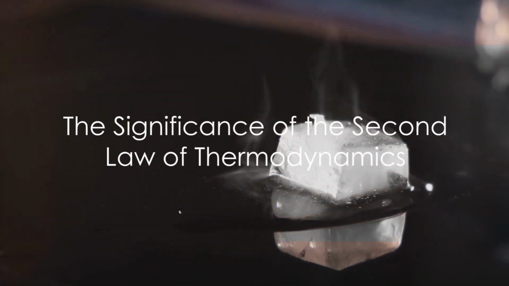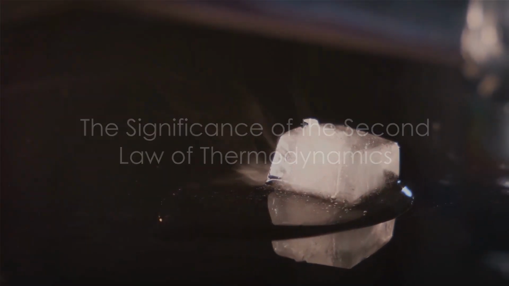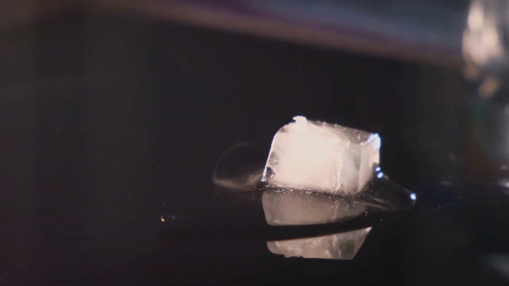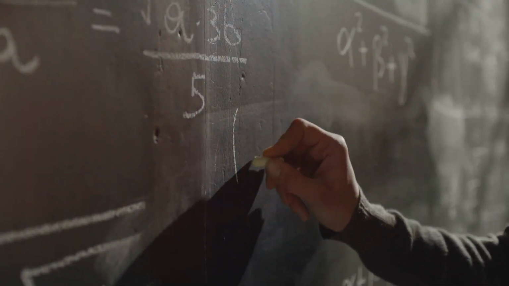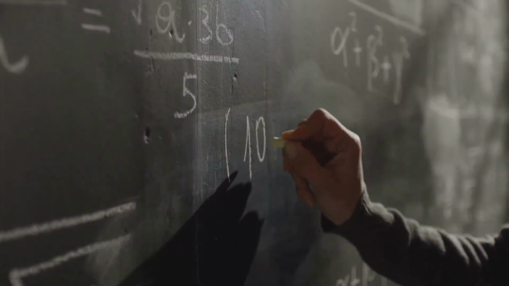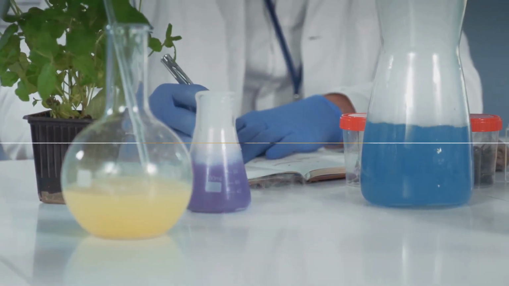In summary, the second law of thermodynamics is a fundamental principle that explains how energy flows and entropy increases in our universe. It's the reason why hot coffee doesn't stay hot forever, why ice cubes melt in a drink, and why, in an isolated system, things tend to move towards a state of maximum disorder. It's a law that helps us understand and explain the world around us, making it a cornerstone of scientific knowledge.